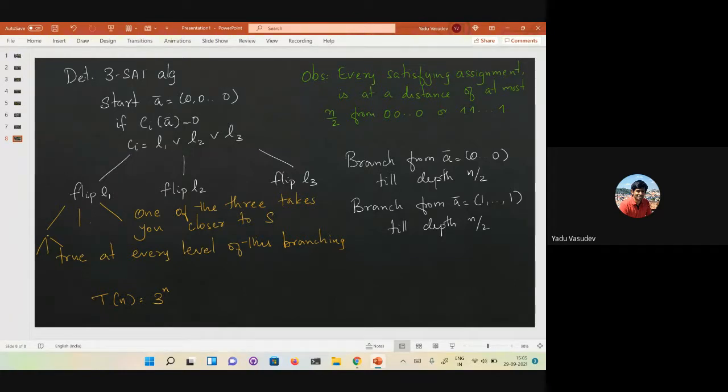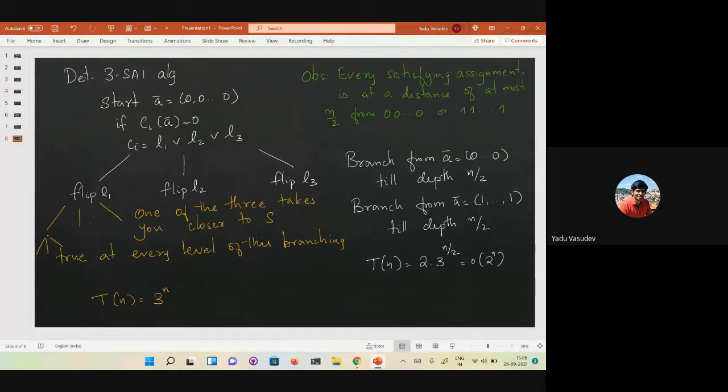So if there is a satisfying assignment, you will definitely find it within one of these two searches. But now the time is just 2 times 3 power n over 2. This is significantly less than 2 power n. Asymptotically, it's better than 2 power n.